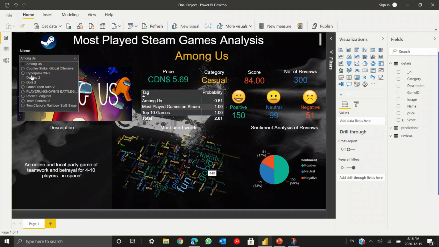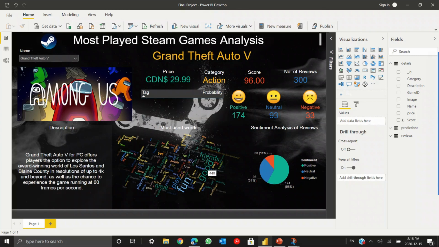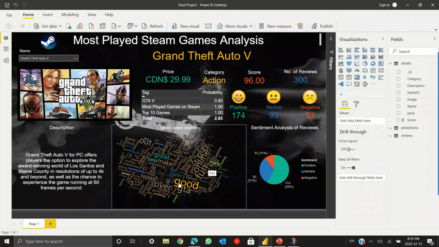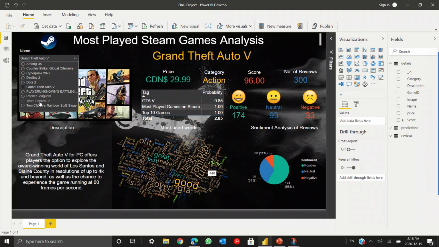And we can check multiple games like GTA Vice City. As we can see, for most of the words for GTA, it says very good, good, great, best. And we can see our dashboard is very dynamic. Everything gets changed according to the game we have selected.